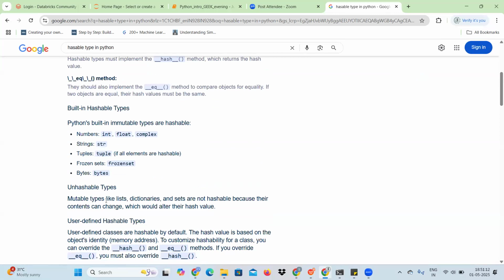Okay, here it is like mutable types, sir. Like list, dictionary, set are not hashable because their content can change, which would alter their hash values.